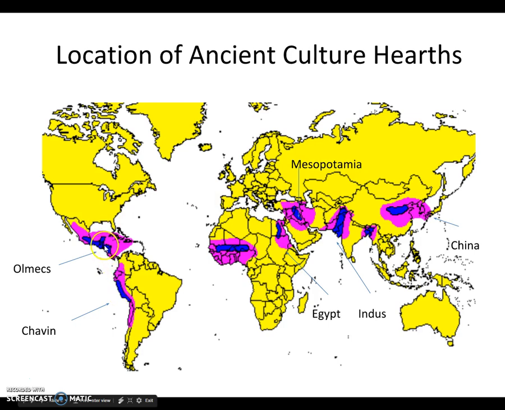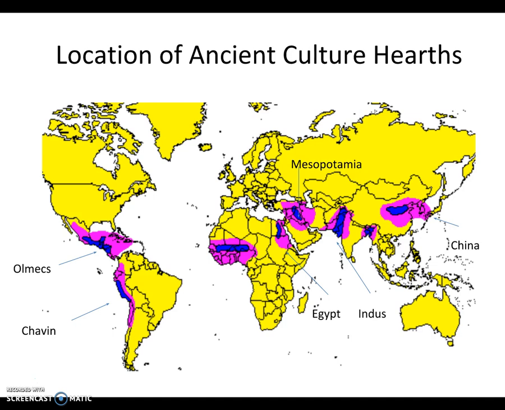These two were not along riverbanks, as the Eurasian ones were located on the riverbanks. The Chavín are going to be located in the Andes Mountains. About 5,000 years ago, these urban societies developed. They developed independently and at different times, so they all didn't start right at the same time. But these societies are going to have some similarities.